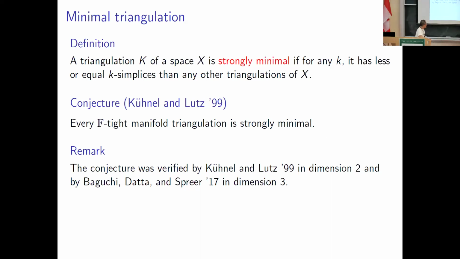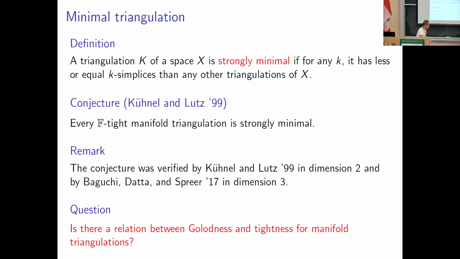Actually, the conjecture was verified in dimension 2 by the people who posed it, and in dimension 3 in 2017. It's really hard to check this conjecture.